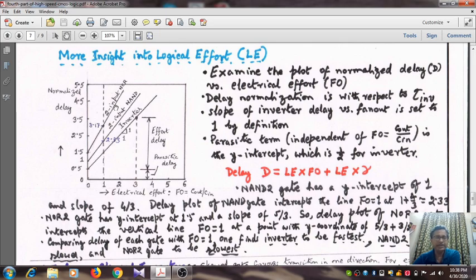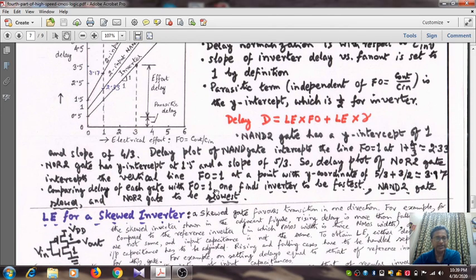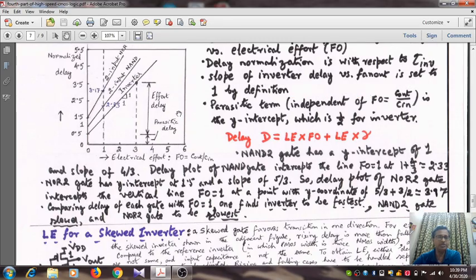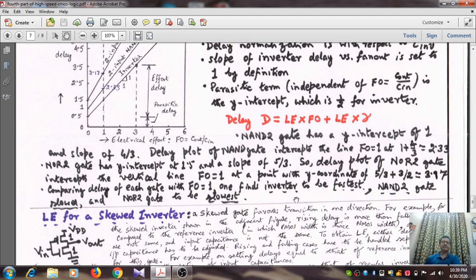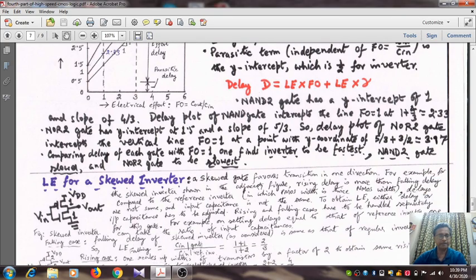And also the slopes will be higher and higher as you go from inverter to NAND to NOR. So obviously the inverter will be the fastest gate. For any particular value of electrical effort, the inverter will give me the smallest delay, followed by NAND, whereas the NOR gate will be the slowest of all the three. That is clear. Similarly, you can draw this delay plot for different other gates. You have to know the parasitic term, which will be nothing but the y-intercept, or the intercept on the delay axis.